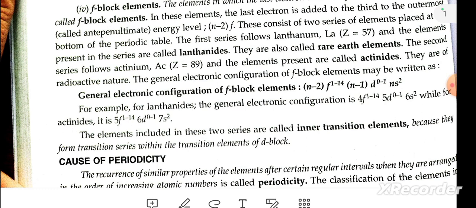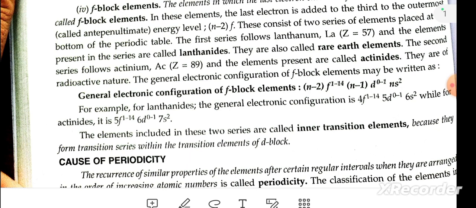For example, for the lanthanoid, the general configuration is 4f1 to 14 5d0 to 1 6s2, while the actinoid is 5f1 to 14 6d0 to 1 7s2. The elements included in this series are called inner transition elements because they are transition elements within the transition element block.